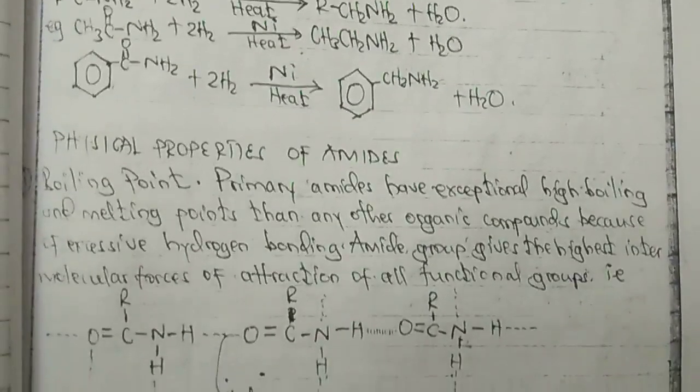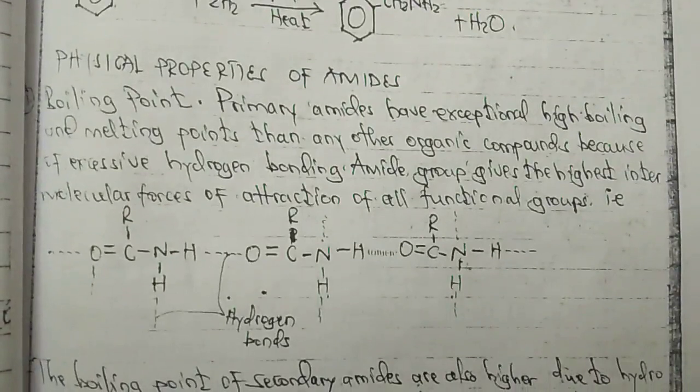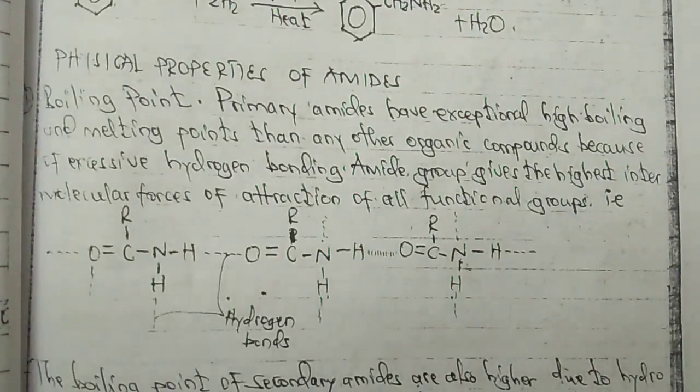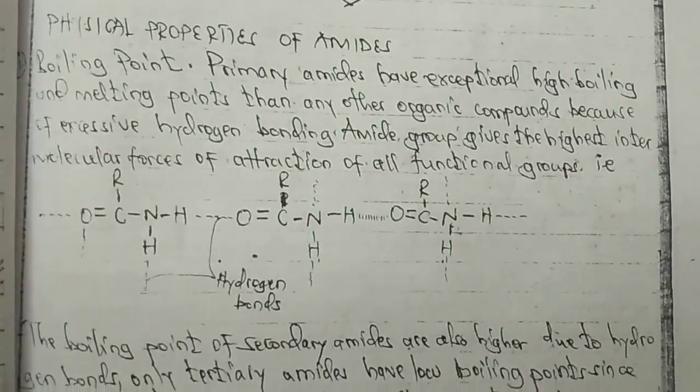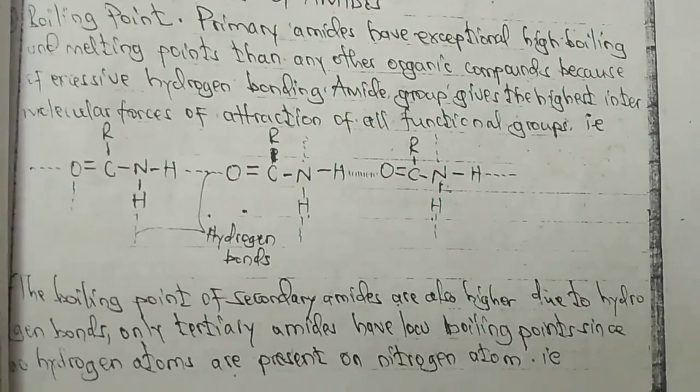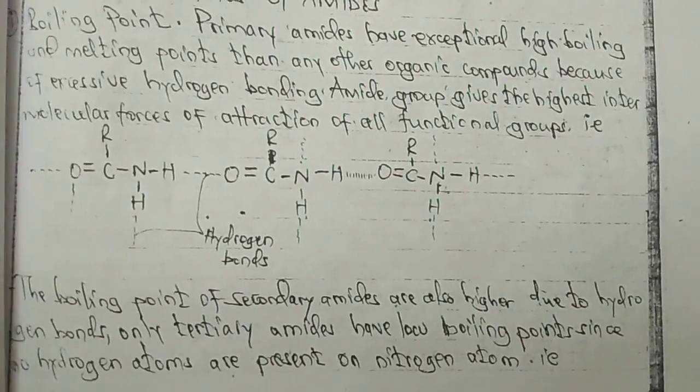Physical properties of amides: boiling point. Primary amides have exceptionally high boiling point and melting point than any other organic compounds because of the excessive hydrogen bonding. The amide group gives the highest intermolecular force of attraction of all functional groups. Kwa hiyo amide ndizo ambazo zina boiling point ya juu compared to all other corresponding